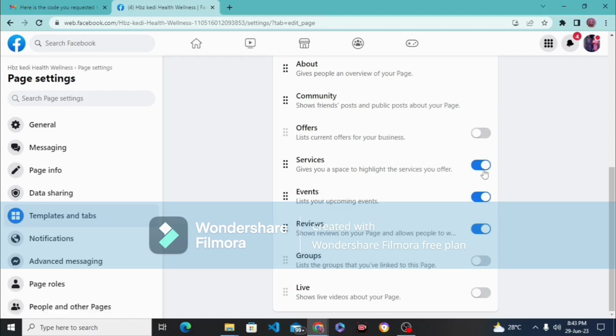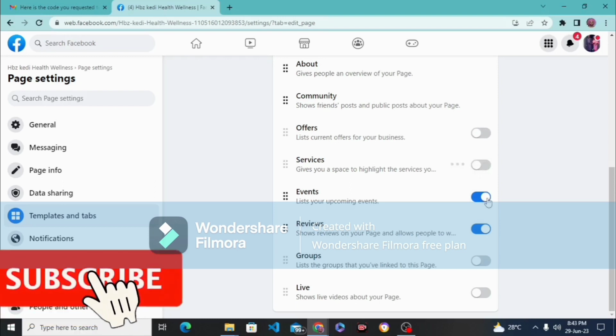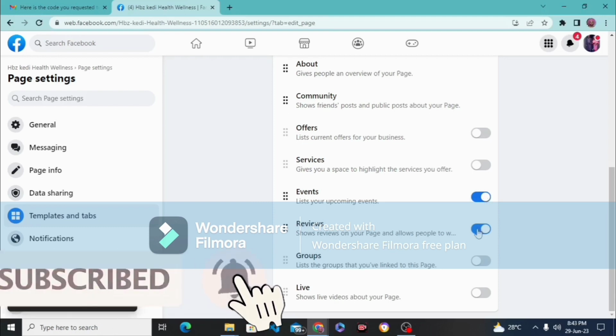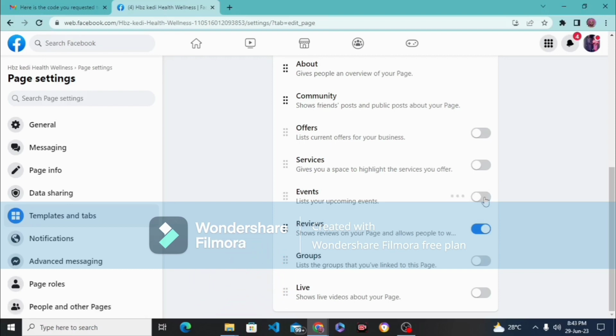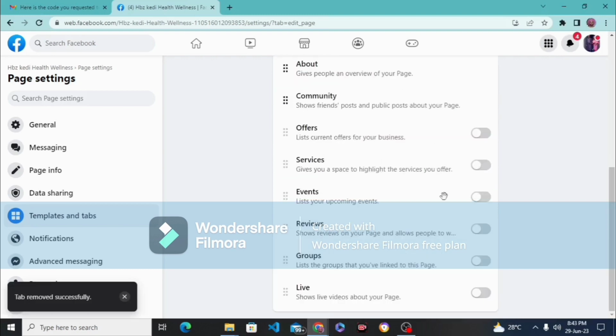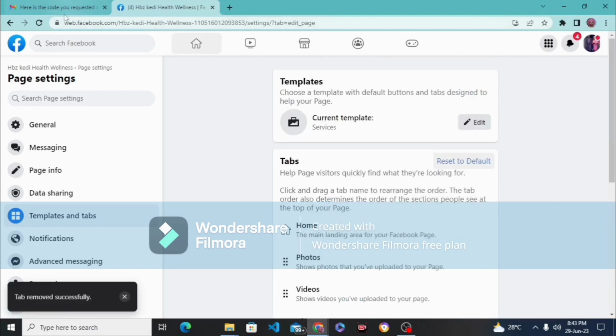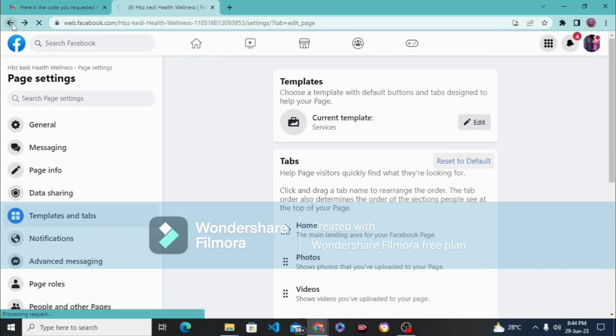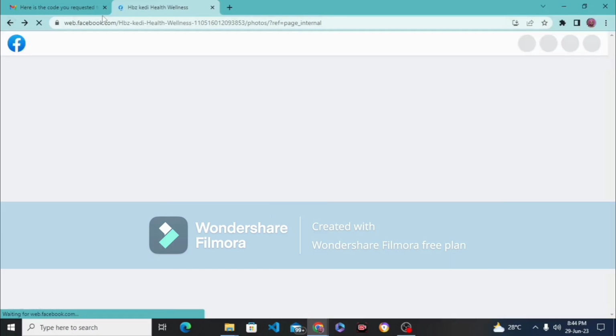So all you need to do is click on that tab, go to reset to default, then turn off all these tabs to make your Facebook page look neat, so that when people visit your page, they will understand what your page is for. You understand? It won't confuse your customer. It's not good to have so many things on your Facebook business page at the same time. These things are not really required.